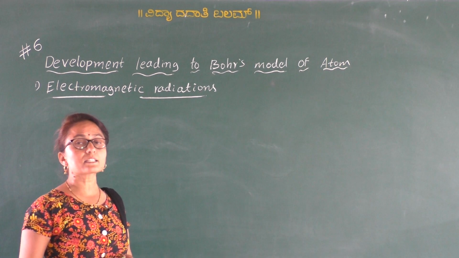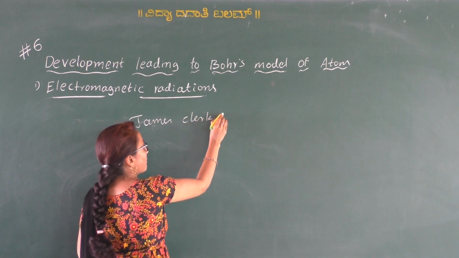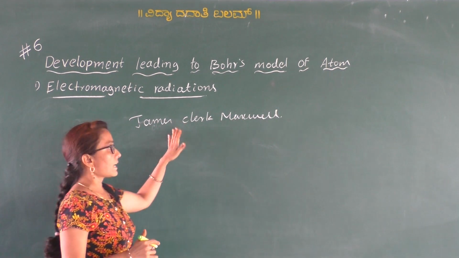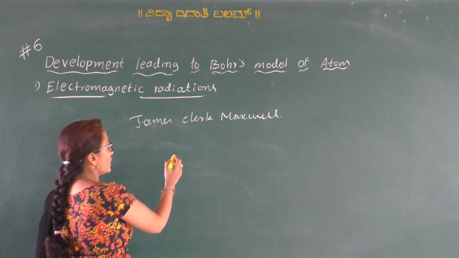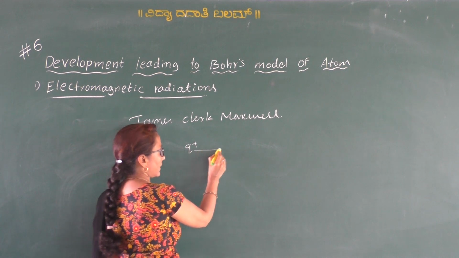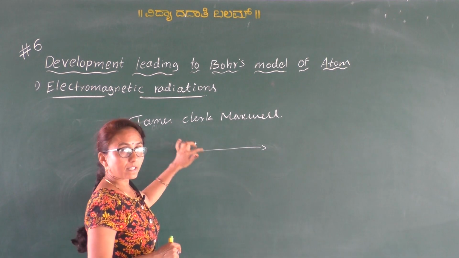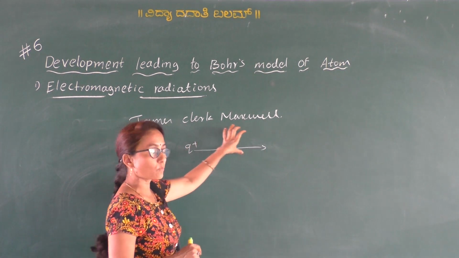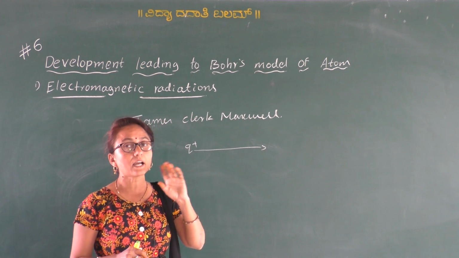According to the scientist James Clerk Maxwell, whenever a charged particle is moving under acceleration, it emits alternating electrical and magnetic fields.